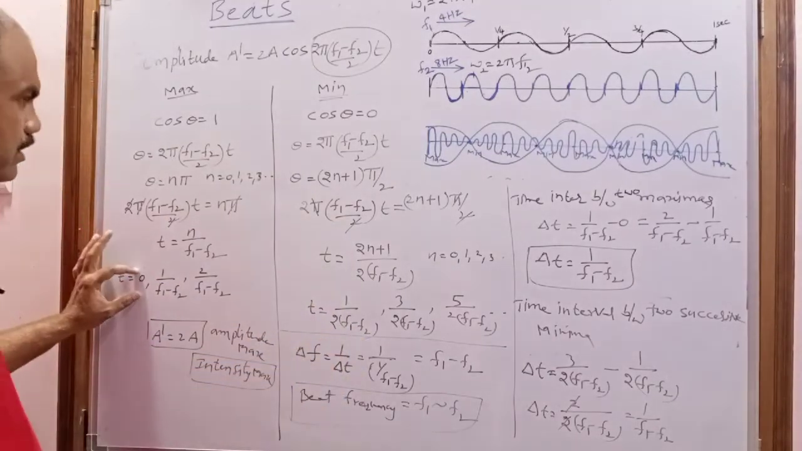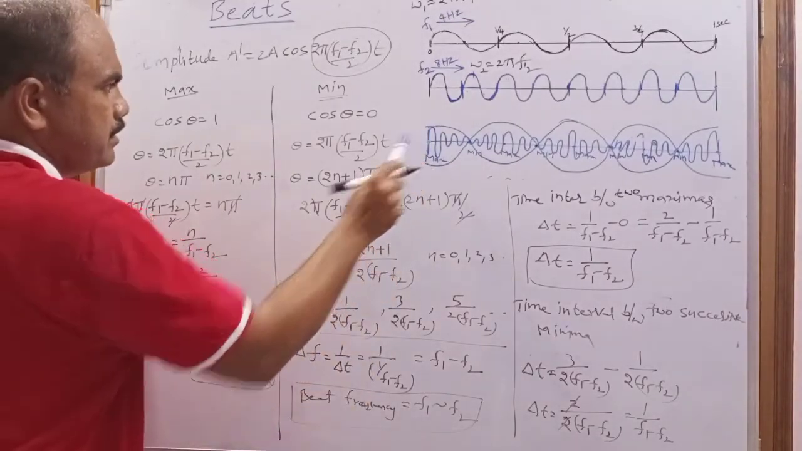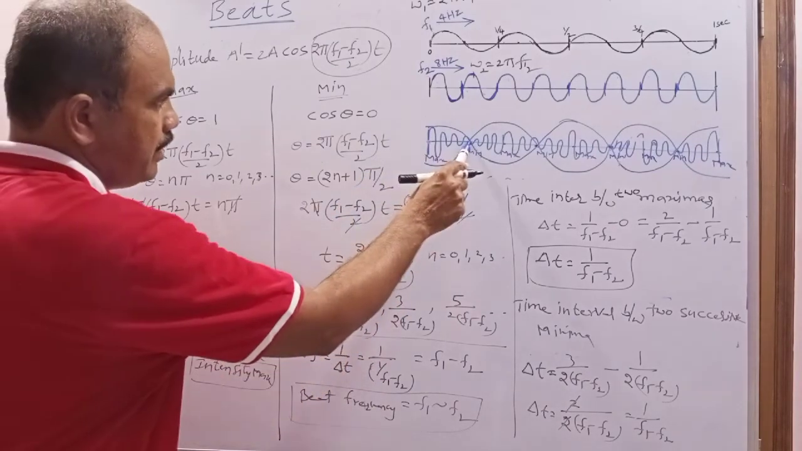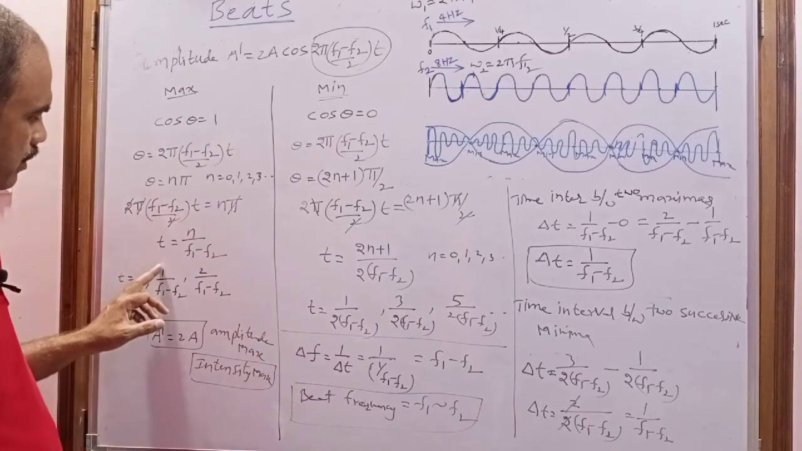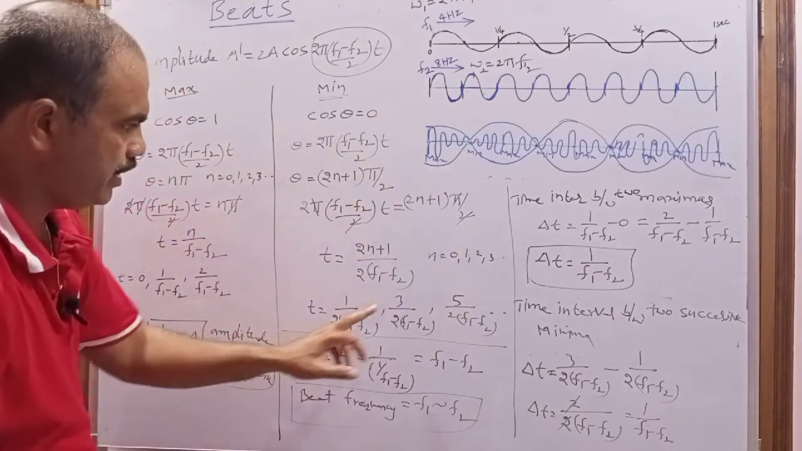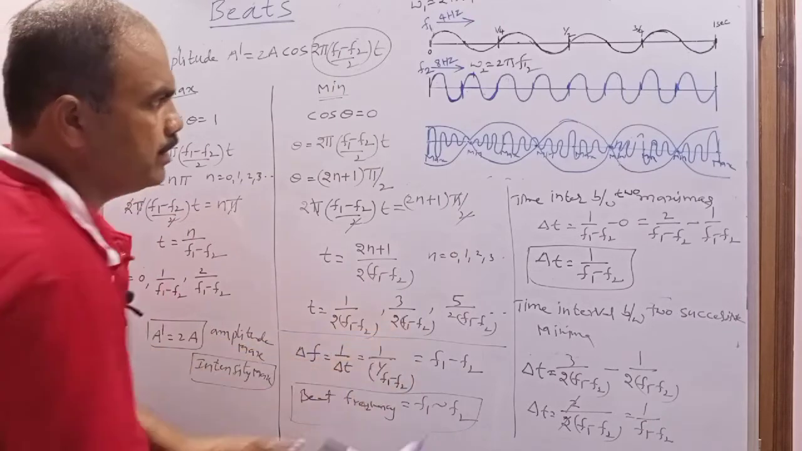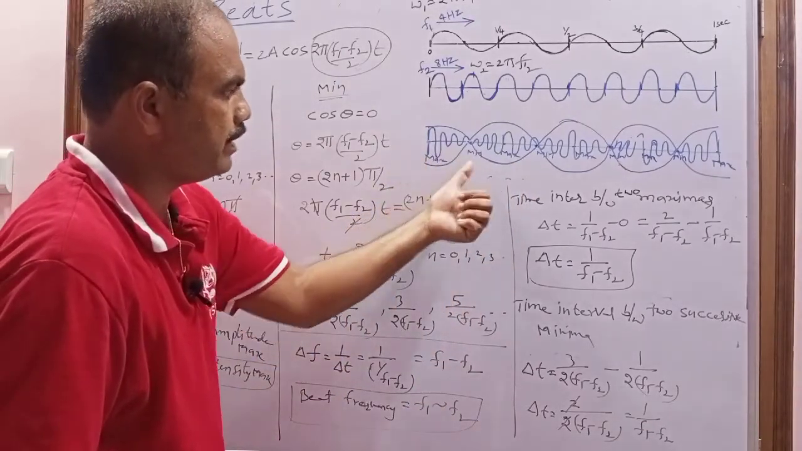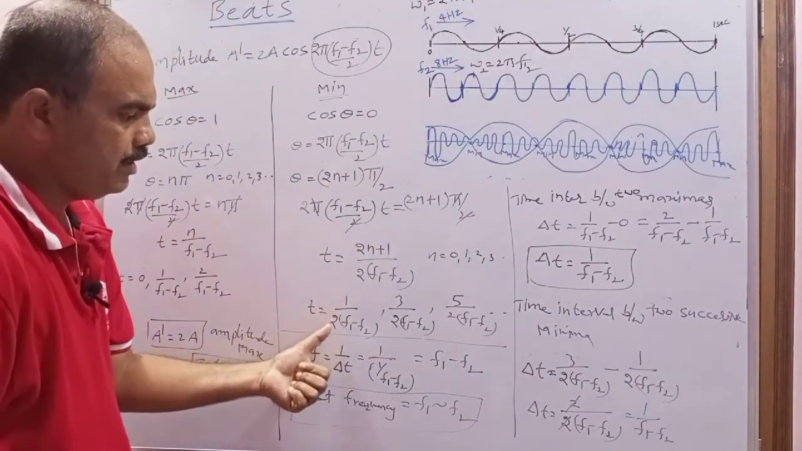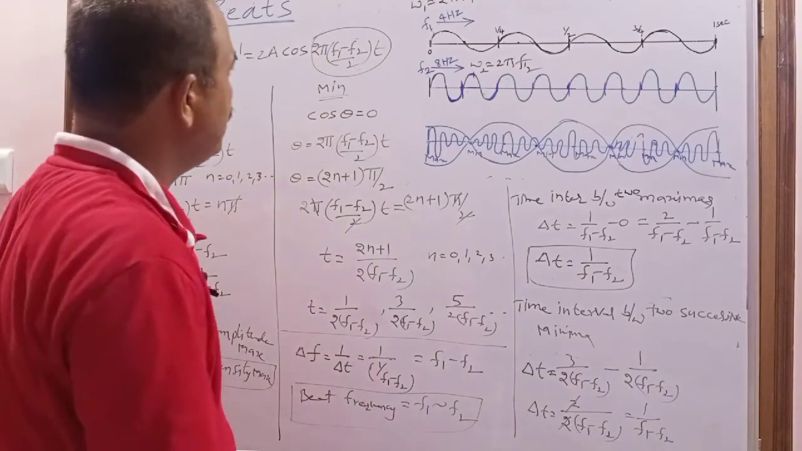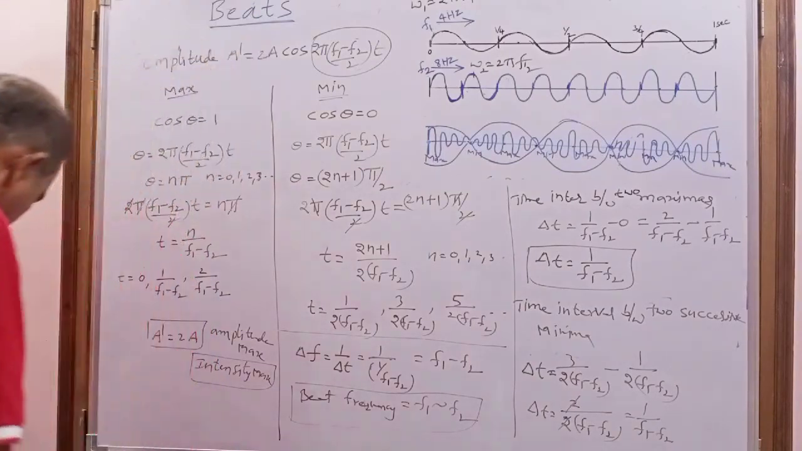When t equals 0, this is a maximum. When t equals 1 by 2 of f1 minus f2, here is a minimum. When t equals 1 by f1 minus f2, a maximum here. When t equals 3 by 2 of f1 minus f2, this is the minimum. And the time interval between a maximum and a minimum is 1 by 2 of f1 minus f2. So this is about the derivation of the beat frequency.